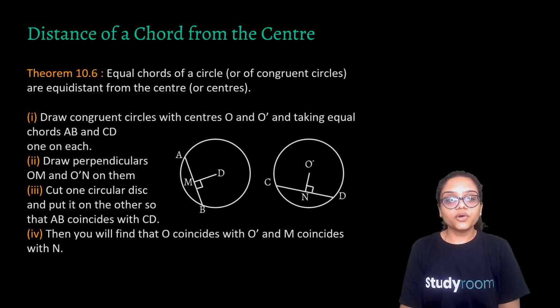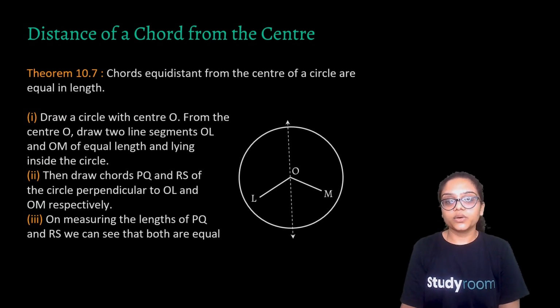Okay. Draw congruent circles with centers O and O dash, taking chords AB and CD, and draw perpendiculars. Now cut one circle disc and put it on the other so that AB coincides with CD. What would you infer? You would infer that O and O dash also coincide, M and N coinciding, which means that OM would be equal to O dash N. Okay, so this is another way to prove it.